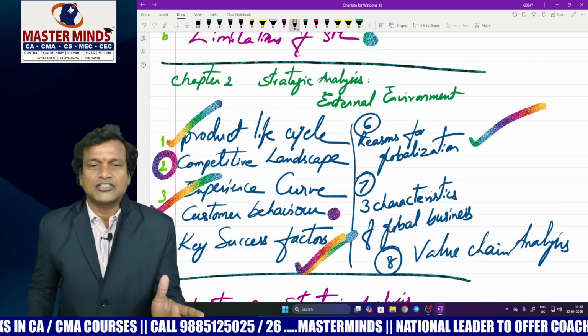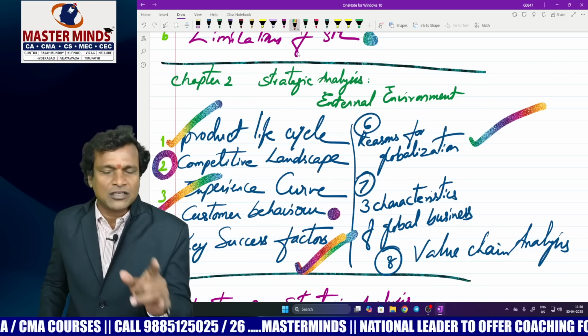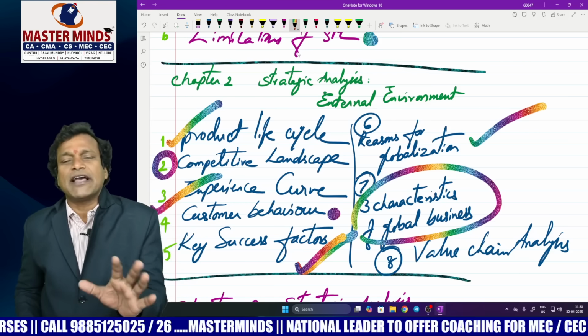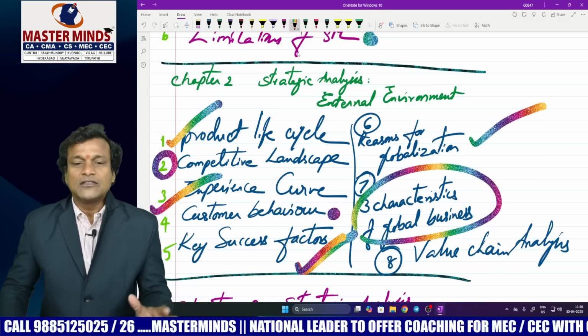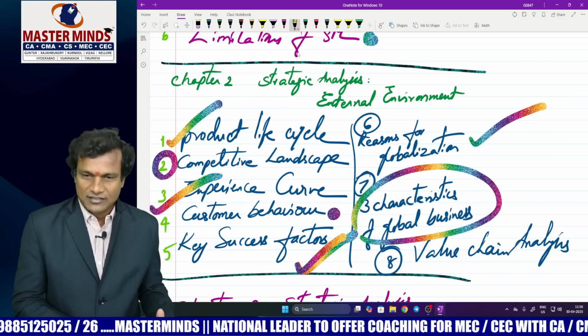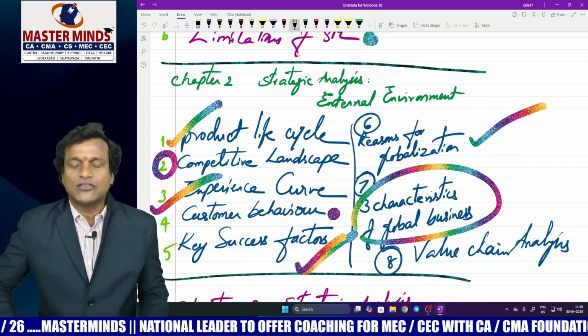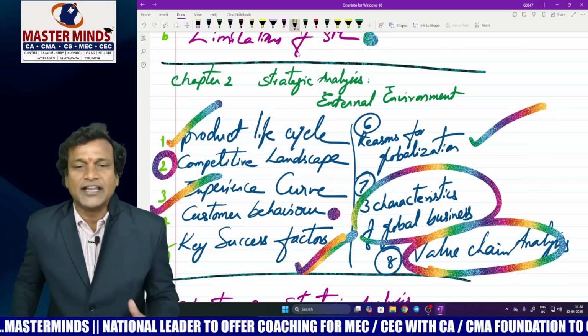Need for globalization. There are so many reasons for globalization. Don't leave the topic. This is a very little topic. Hopefully it might be asked in MCQs or in some other form. 3 characteristics of global businesses. And the last one, we can't leave this topic. That's why I'm adding this 8th topic, value chain analysis, for any attempt.